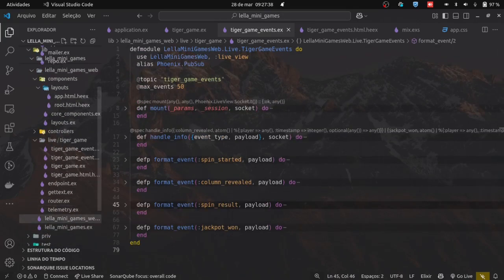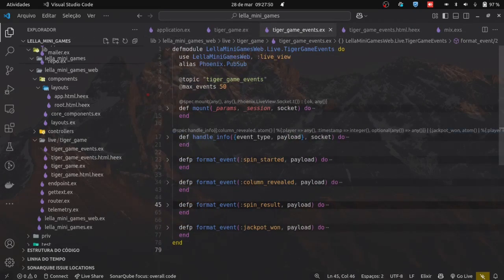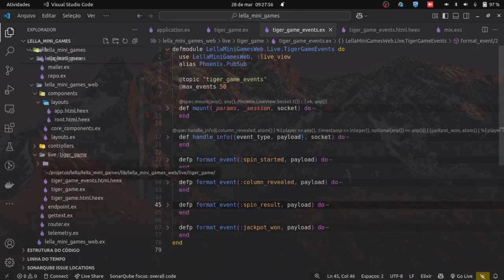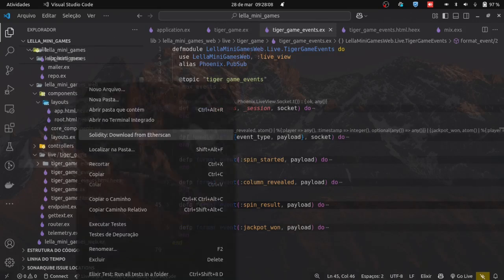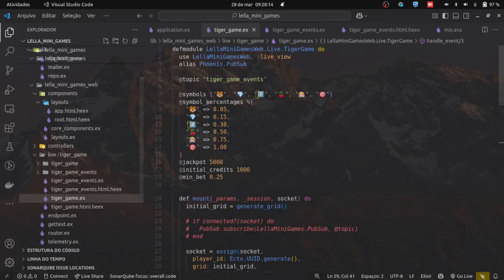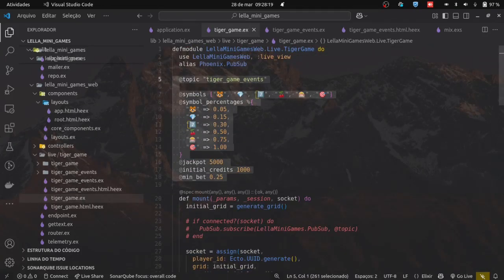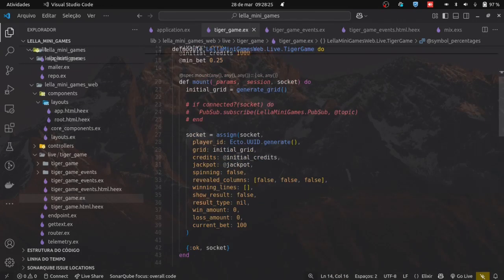Today I want to do some refactoring in the code I wrote for the Tigrinho minigame, the Tiger game. I'm going to fix some things because this code was generated with AI. The hardcore part of it was done in the fastest way possible using artificial intelligence. And now we need to address some technical debt, especially to make it easier to work with.